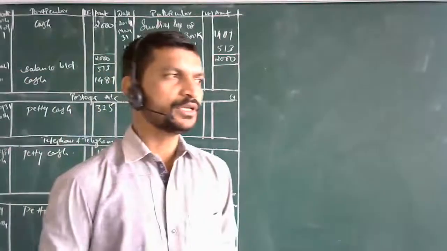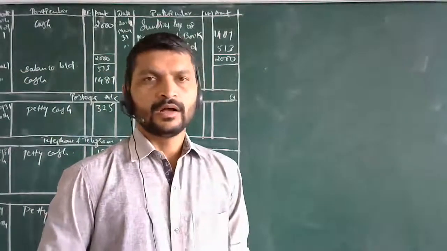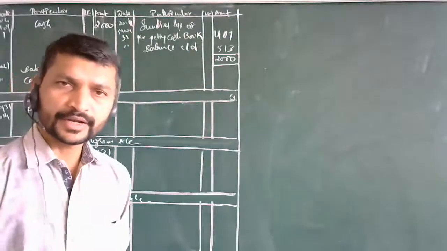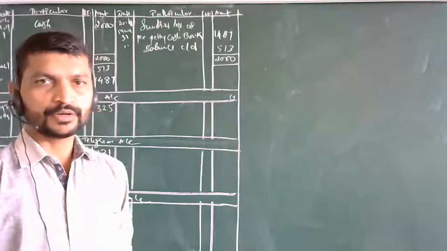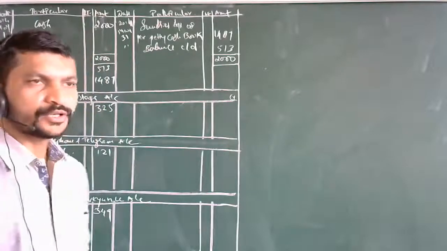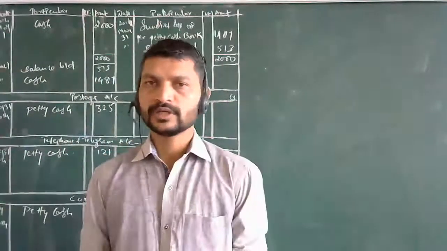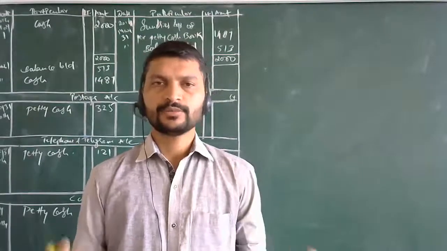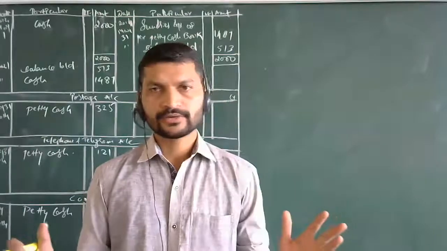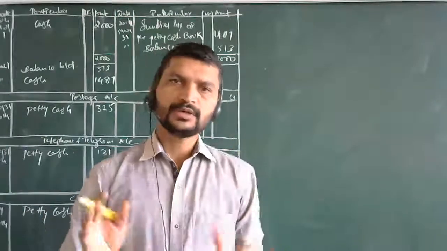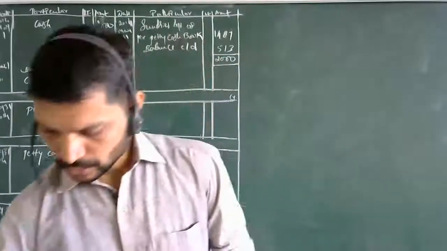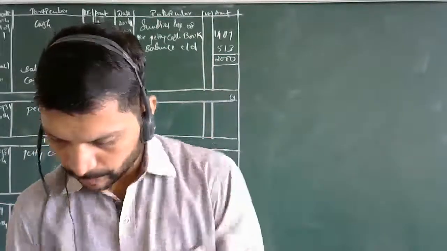And one more thing, if we make a petty cash book, we need not have any other entries for that. When you are maintaining a cash book, there is no need to go for the journal entries as well. Whether it is single column or double column, you are going to follow the rules. So here we complete this part.